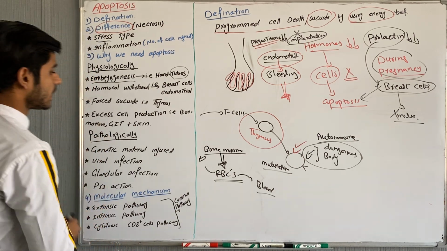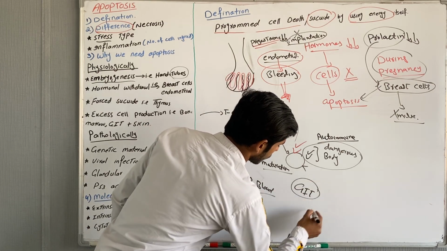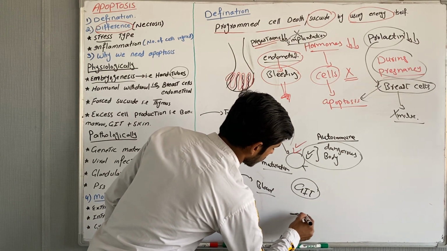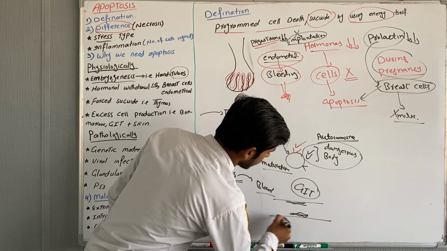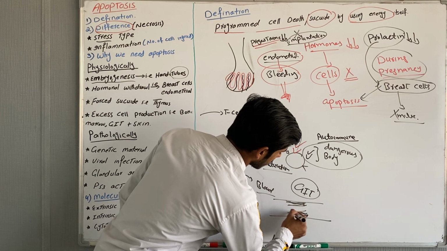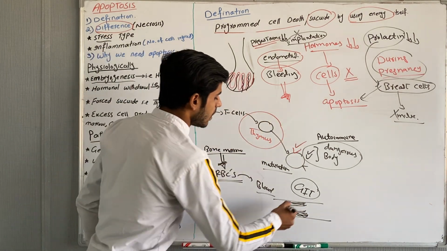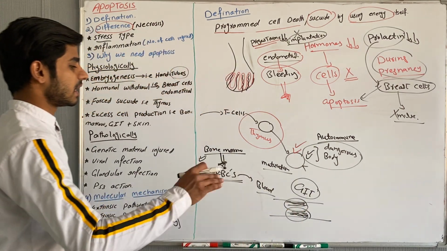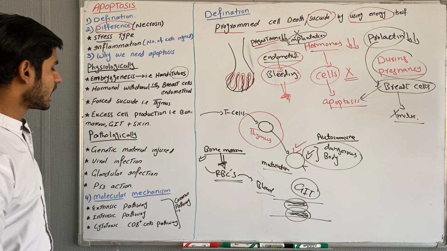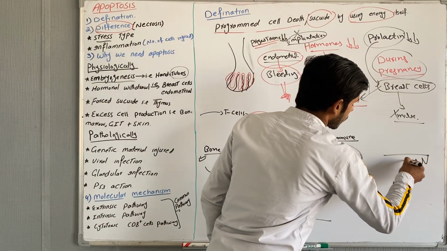The second example is GIT. Also in the case of GIT, there are cells that are produced again and again. If apoptosis does not occur, then this GIT tract will become closed, and it will cause infection. It will cause blockage of the GIT. But in these cells, apoptosis will occur and they will finish. So this GIT will remain smooth. Third is about skin. In the case of skin, also there is more and more production of cells.